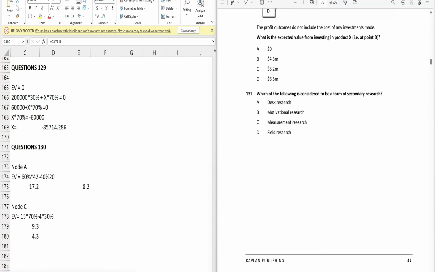And if we talk about motivational research, we are trying to understand how people behave in a certain way, and basically it's primary research, not secondary. Similarly, measurement research, like measuring things such as your selling price, is again a form of primary research. And the last one is field research, where you go out and collect the information by involving yourself. So again, it's primary research. So except the first one, all the rest are primary.